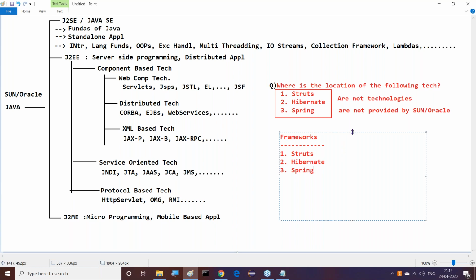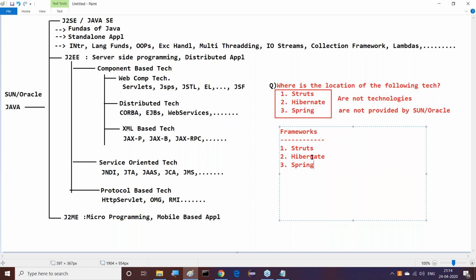Can I provide them under these frameworks now? All of you respond to my question, guys. I'm asking you only. Can I provide all these things under frameworks now? Right, sir. So it's not like the collection framework. Collection framework is different. Just think about it. These frameworks are different now. So these are frameworks. They might follow some design pattern internally, and especially the MVC pattern is followed there. Some standard rules and regulations are available for them. Understand it clearly now. So that's why you may call them frameworks.